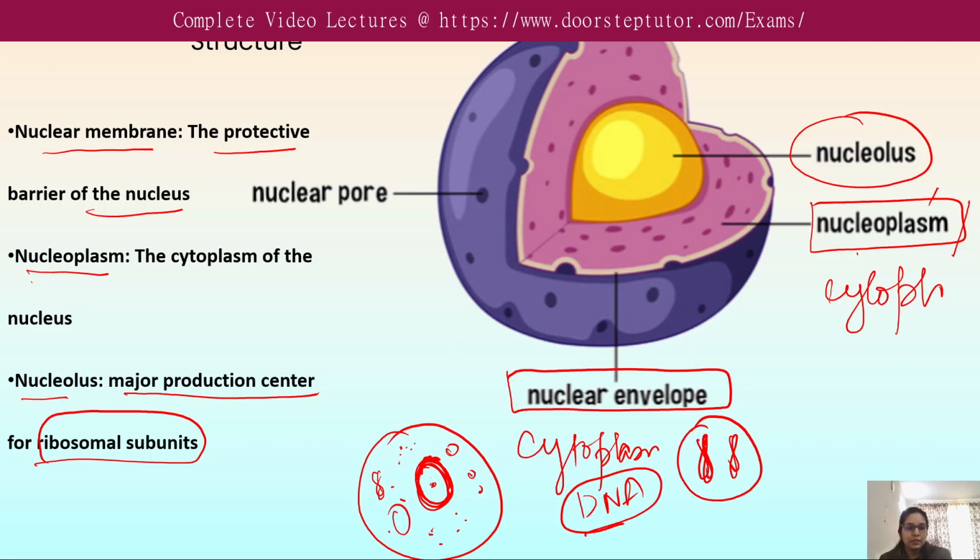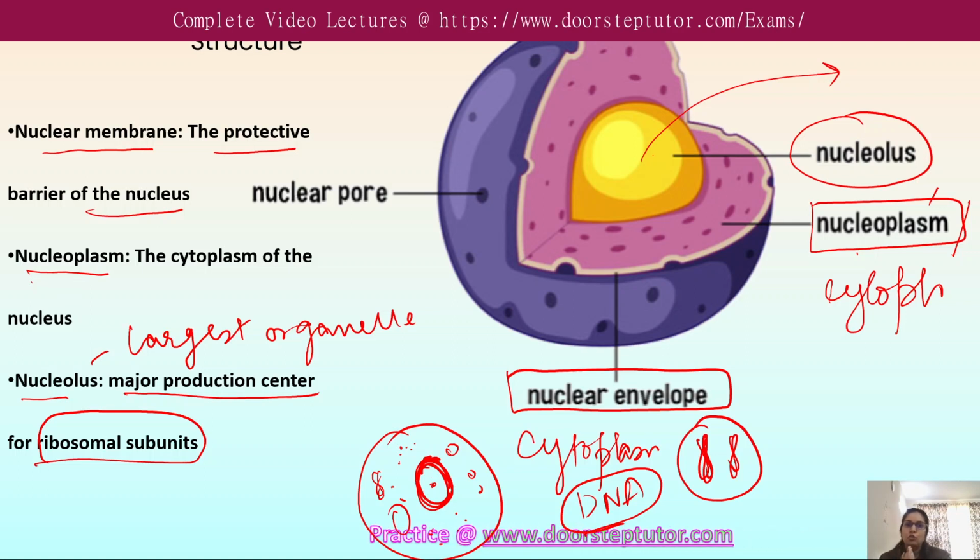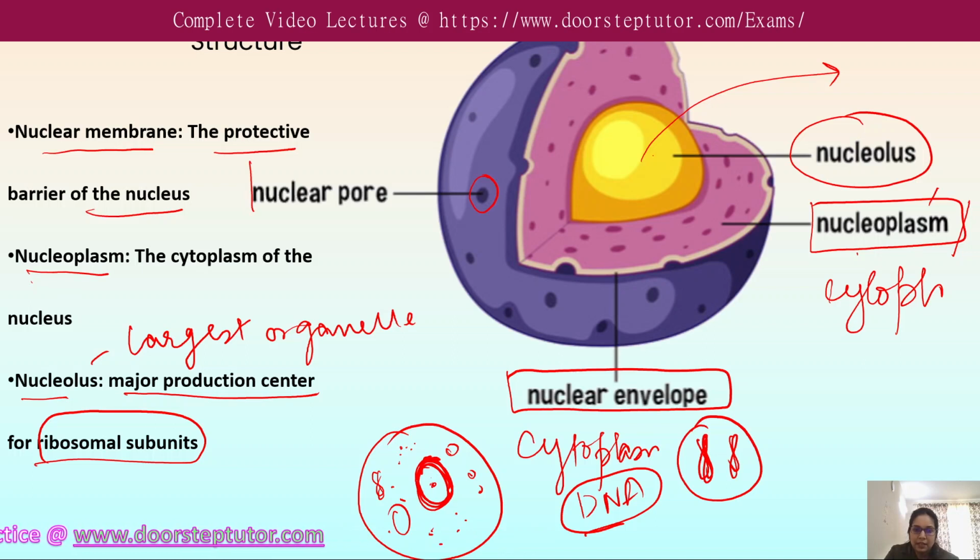The nucleolus is the factory of the ribosomal subunits, and it is the largest organelle in the nucleus. The ribosomal subunit is synthesized here, and once it is synthesized, it is then transported to the cytoplasm.